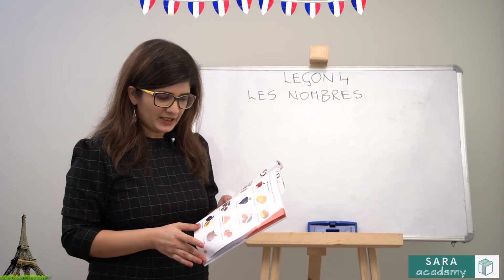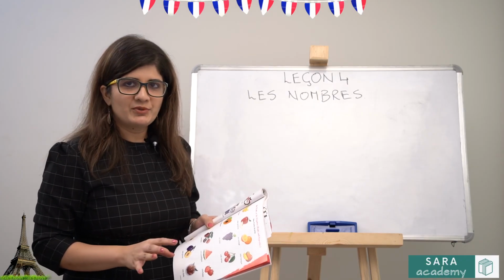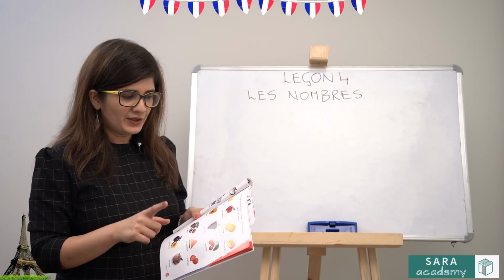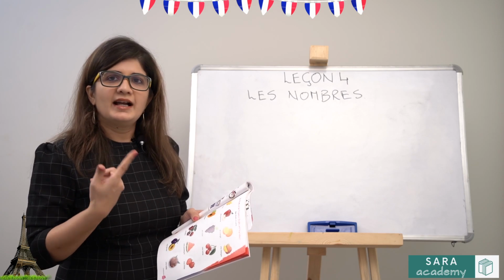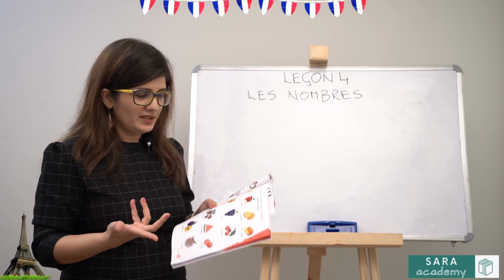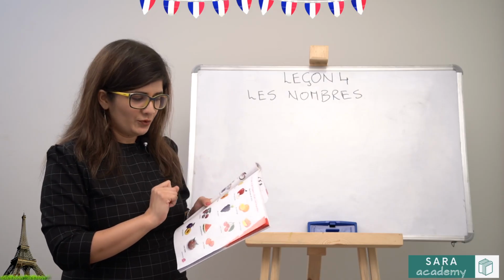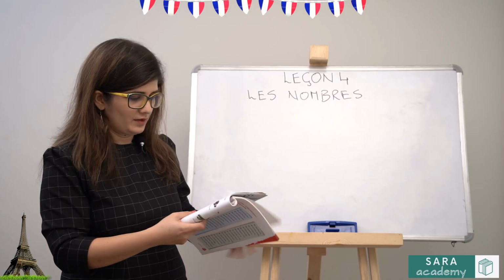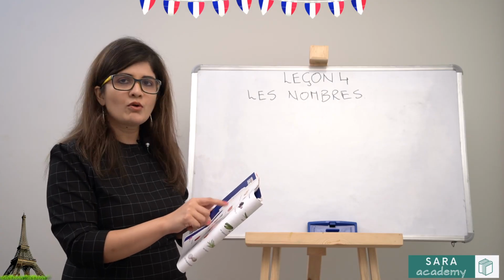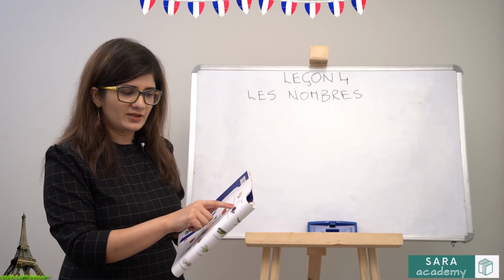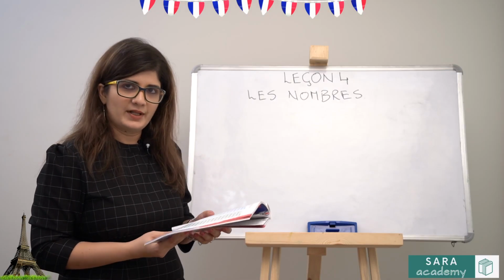Now on page number 49 and 50, they have given you the names of fruits and vegetables in French. You have to memorize it. There is no shortcut. Remember, in front of the fruit or vegetable, if un is written, that means it is masculine, and if une is written, that means that fruit or vegetable is feminine. So for example, une pomme, that means apple, is feminine because une is written. Une tomate, that means tomato, is feminine, une is written. Un concombre, that means cucumber, is masculine because un is written. The meaning is given at the end of the chapter as well.